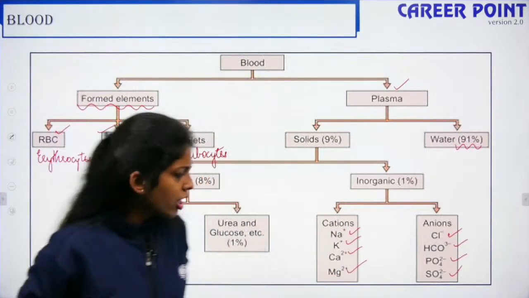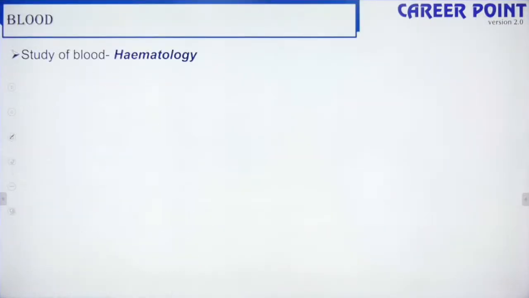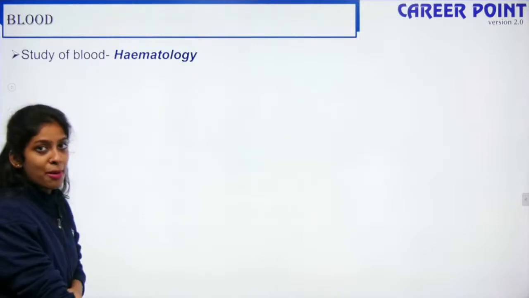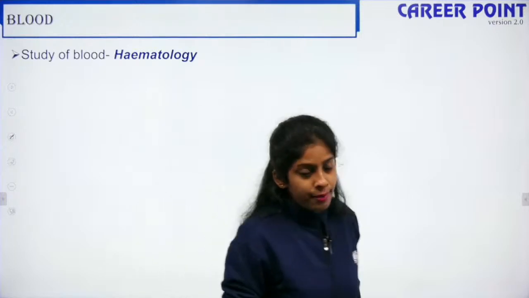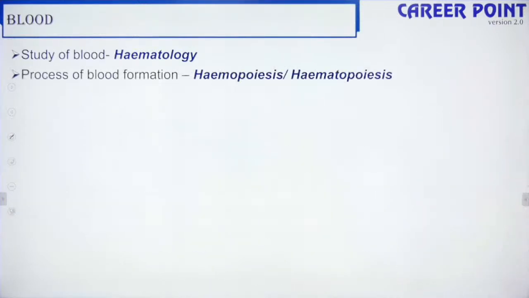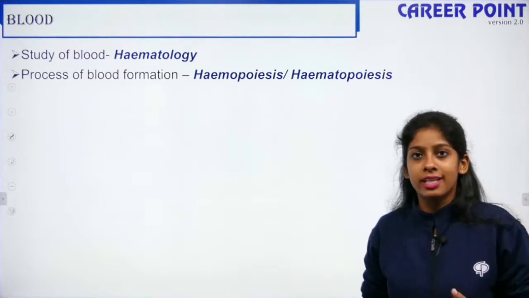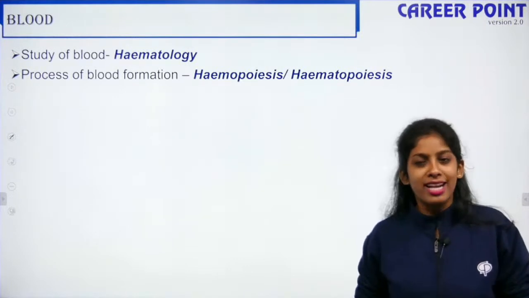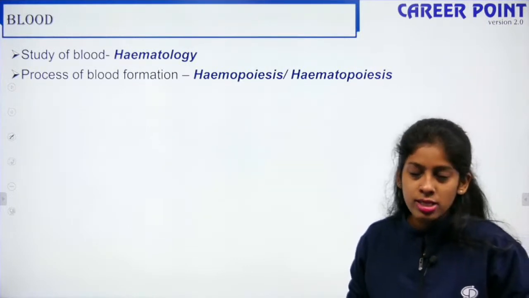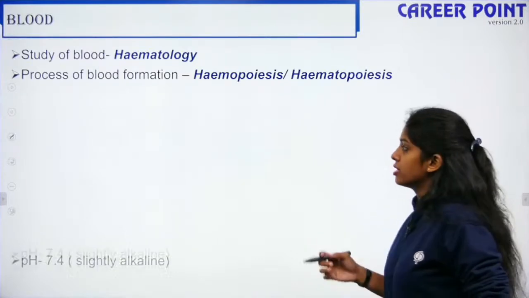Fine. So I guess this classification is clear. Moving forward, let's describe blood. The study of blood is known as hematology. Logy is the study. So hematology is the study of blood. Yes, you have a separate paper that is hematology where you study about blood. The process of blood formation is hemopoiesis or hematopoiesis. Poiesis is a Greek term that means formation, right? So the process of formation of blood is known as hemopoiesis or hematopoiesis. Your blood formation takes place in the bone marrow, right? Okay, so these are our first 2 points.